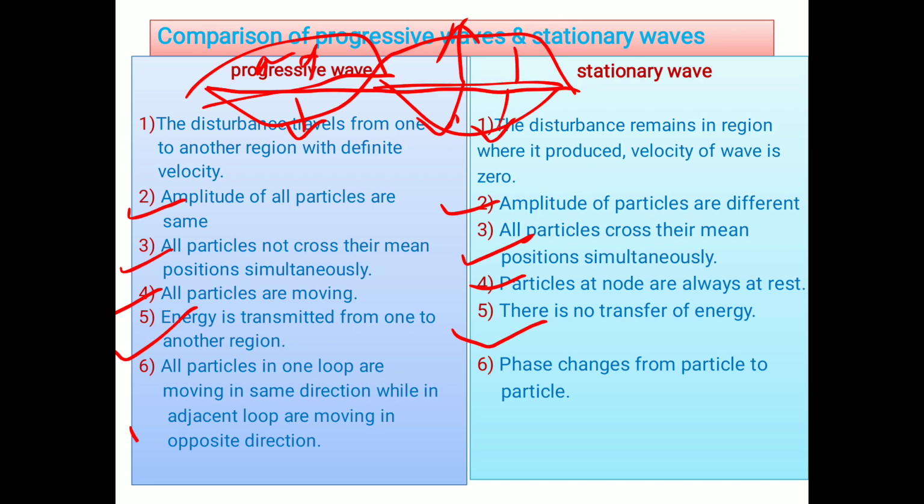All particles in one loop are moving in the same direction, while in an adjacent loop they are moving in the opposite direction. I am saying this two or three times. Phase changes from particle to, oh sorry, this distinguishing point is different. One is here and the other is here. By mistake I am taking this. All particles in one loop are moving in the same direction, while in the adjacent loop they are moving in the opposite direction. This is for stationary waves. And phase changes from particle to particle. This is for progressive waves. By mistake I took it differently. This is my mistake. Okay. Thereafter we are going forward.